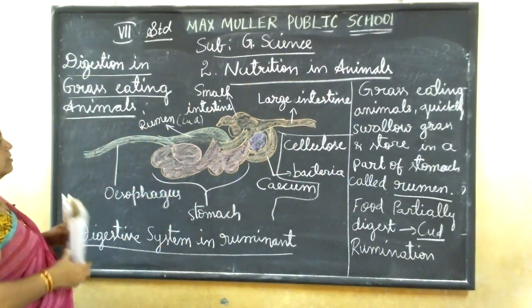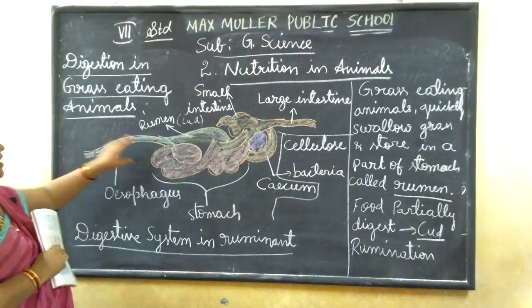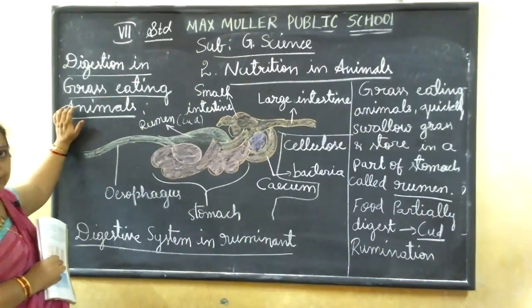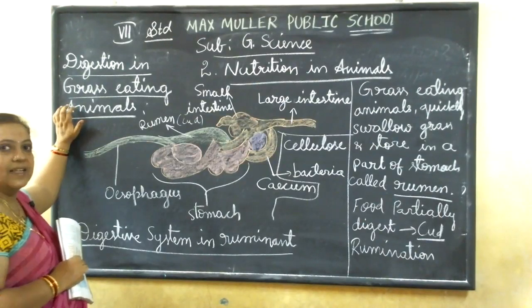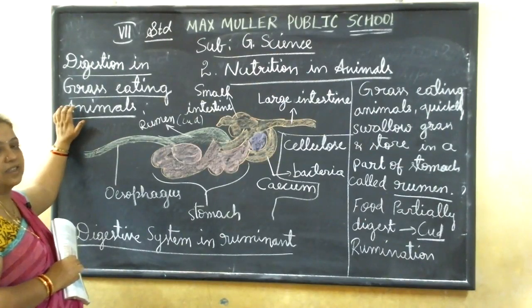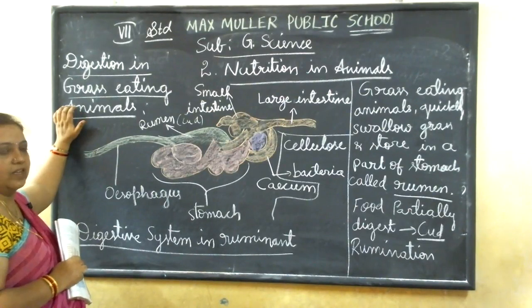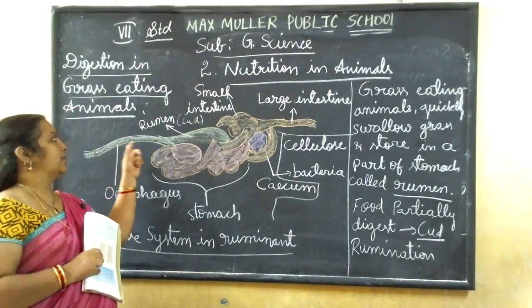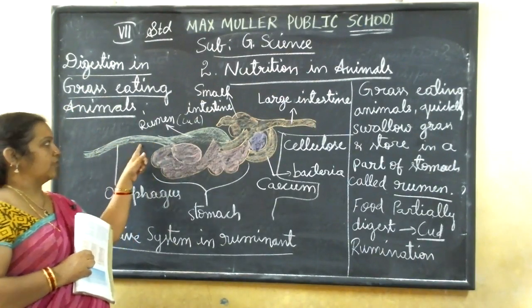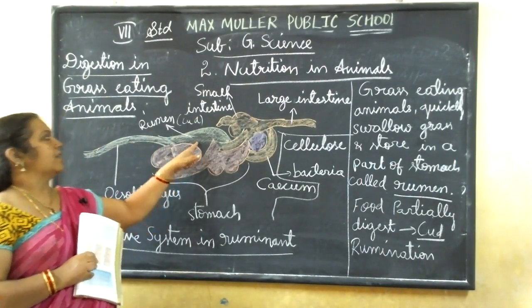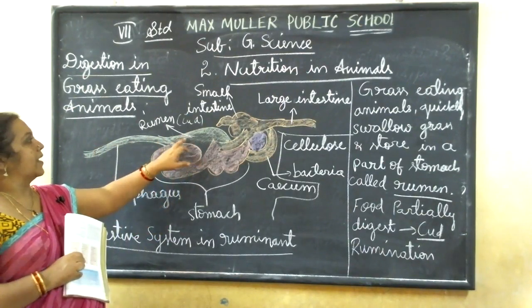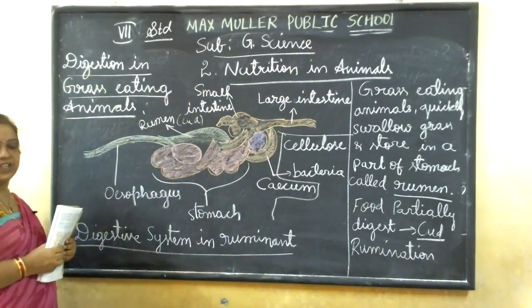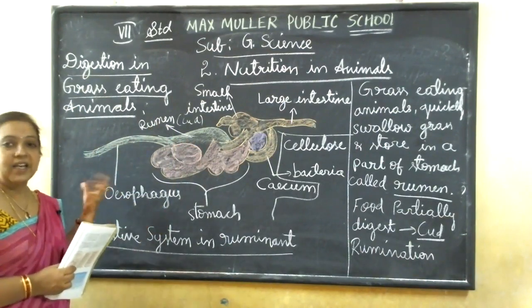Okay, so what happens when the food is taken from the grass? This is about grass-eating animals. How are these grass-eating animals digesting the food, that we are recalling here. Food will be taken through the mouth and sent through the esophagus to the part of the stomach area. That part we will call the rumen. So here the food is reached when they are eating in a hurry.